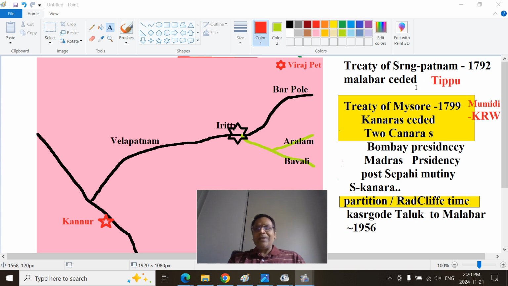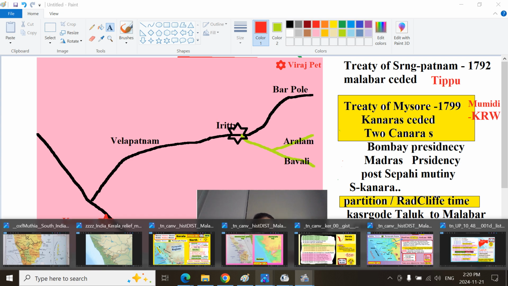Then in the next war, when Tipu was killed, Mummadi Krishnaraja Wadiyar was restored, and he gave the Kanara district to Coimbatore to the British in the treaty. That is the Treaty of Mysore, previously the Treaty of Seringapatam. Why is it important? Kanara district means South Kanara was a district of the two Kanaras. The southern part of South Kanara, the Kasaragod Taluk, was later added to the Malabar district. I have talked about a brief history elsewhere.